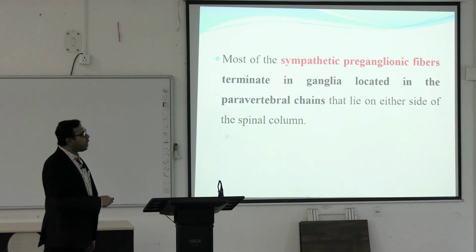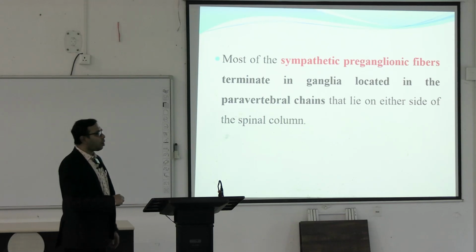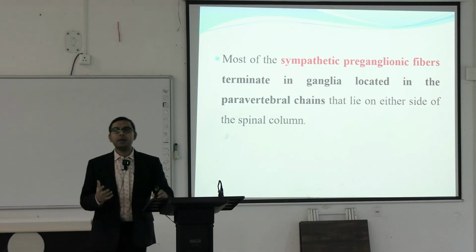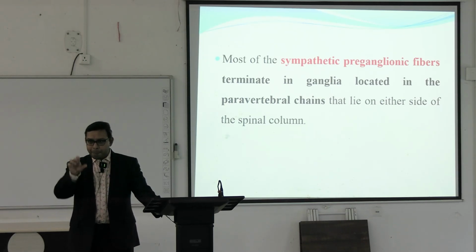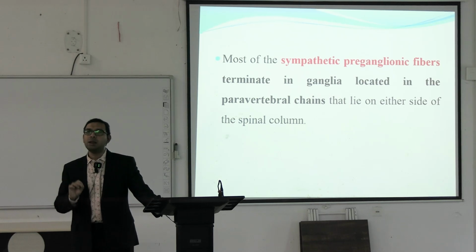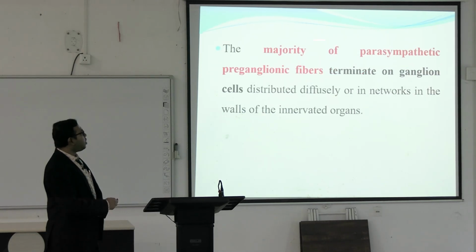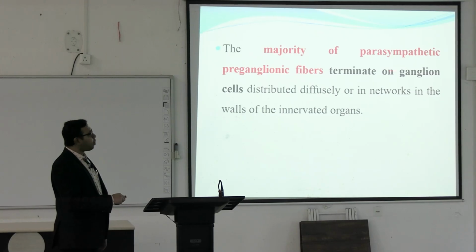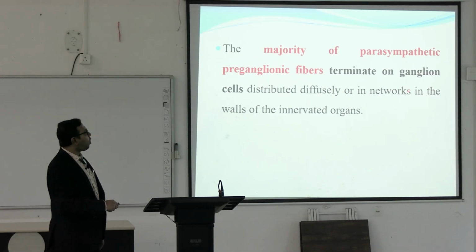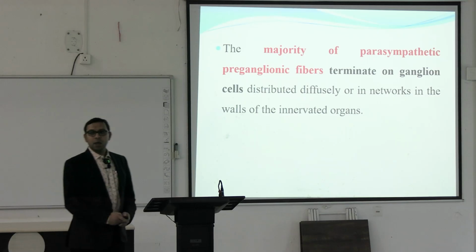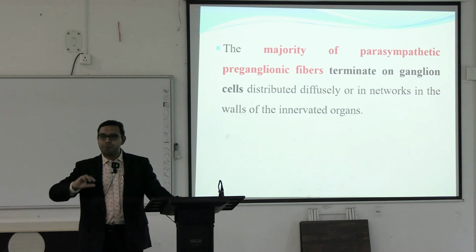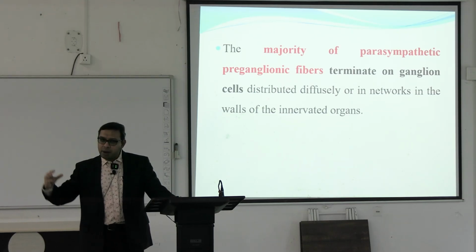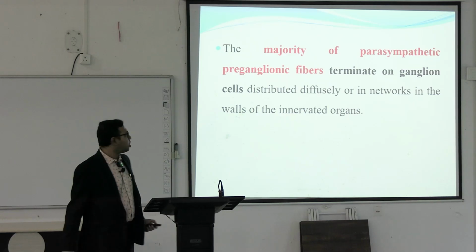Most of the sympathetic preganglionic fibers terminate in ganglia located in the paravertebral chains that lie on either side of the spinal column. Already we have seen that the autonomic ganglia lie outside of the cerebrospinal axis. So, these are the paravertebral chains where the ganglia are present. The majority of the parasympathetic preganglionic fibers terminate on ganglion cells distributed diffusely or in networks in the walls of the innervated organs. Usually within or around the organs there are extensive plexuses of nerves and ganglia where these parasympathetic fibers innervate.